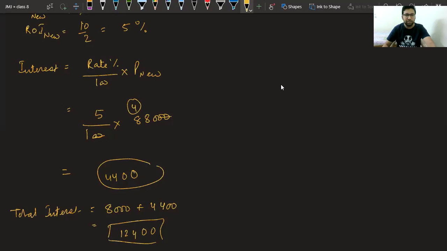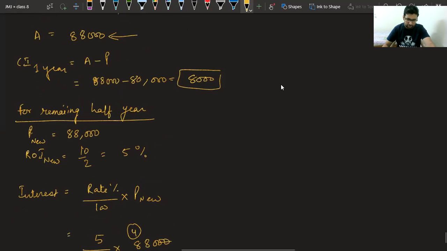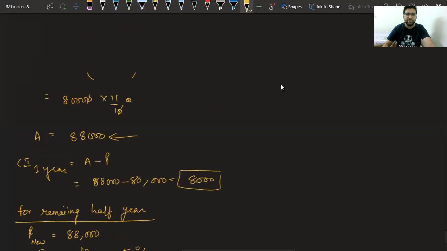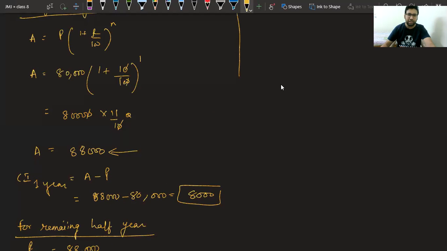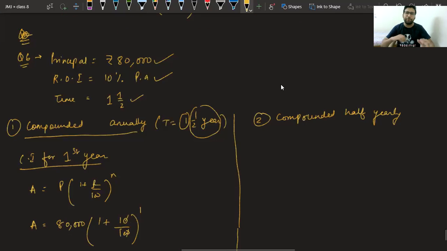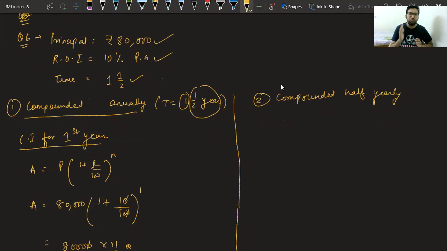Now see this case. Okay. Now see the second case when we are compounding half yearly. Now tell me, in compounding half yearly, what will be the change in time? Class, in compounding half yearly, what is the change in time?